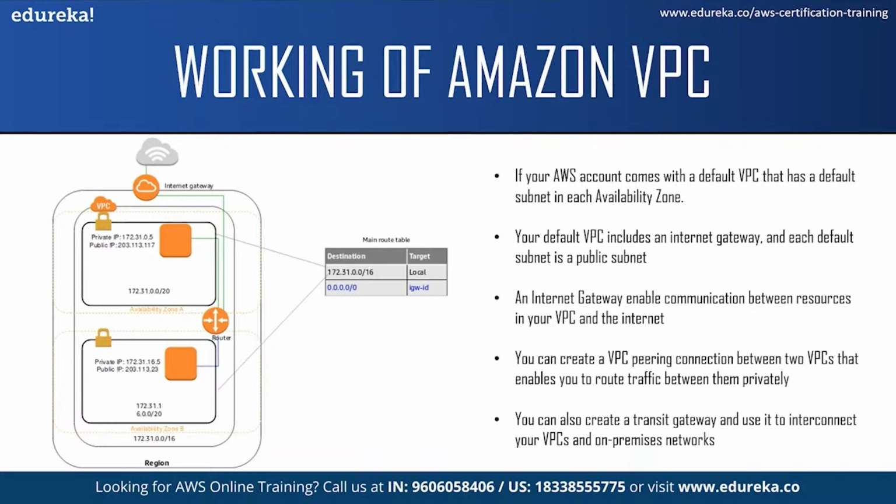You can also create a transit gateway and use it as an interconnection between your VPC and your on-premises network. The transit gateway acts as a regional virtual router for traffic flowing between its attachments, which could include VPCs, VPN connections, AWS Direct Connect gateways, and transit gateway peering connections.